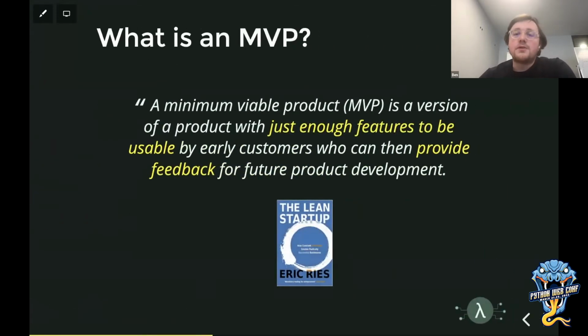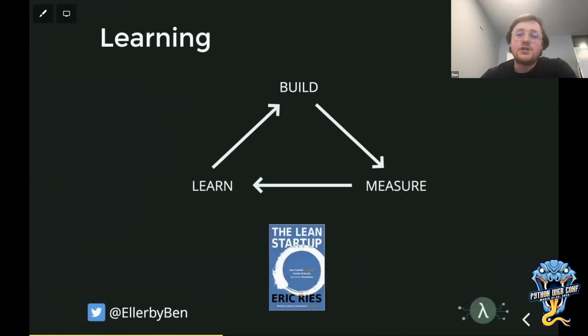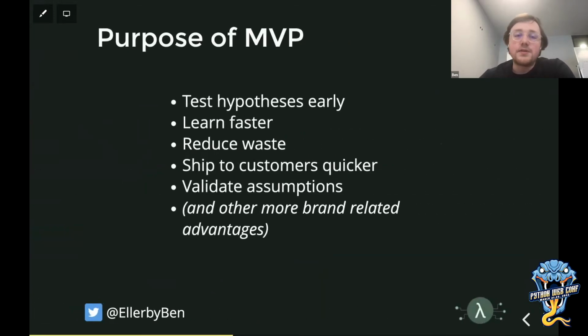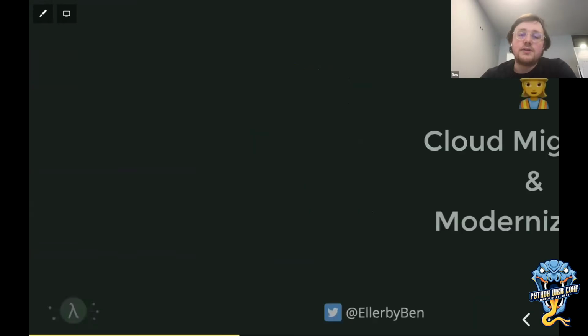Minimum viable products often come alongside Agile, and they really focus on releasing something with just enough features to be usable by early customers to get feedback, which has huge advantages in the build, measure, learn cycle where we build something, a new app to order coffee, let's say. We measure how people use it, we learn from that and we iterate, rather than investing loads of time in building something we think people want, but haven't validated the product or the technical assumptions in building it. Now, this allows us to test hypotheses earlier, it allows us to learn faster, it reduces waste in what we're building, it allows us to get something to users quicker, and also allows us to validate the assumptions both in the product and the technology.